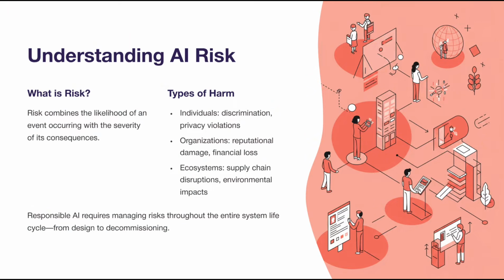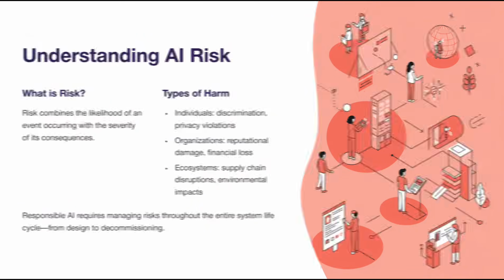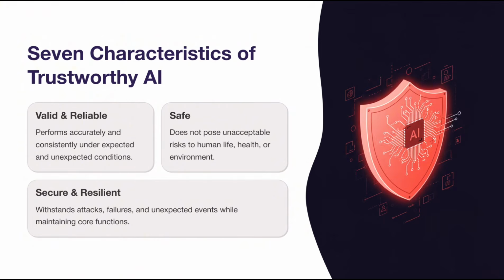It emphasizes that responsible AI requires managing these risks throughout the entire system lifecycle, from design and development to deployment and decommissioning. Now let's examine what makes AI trustworthy. The framework defines 7 characteristics that together reduce risk and increase trust.